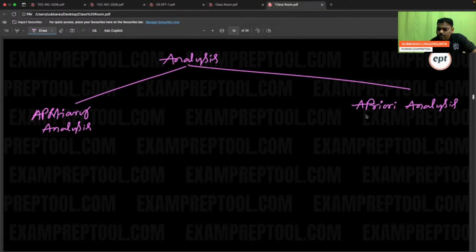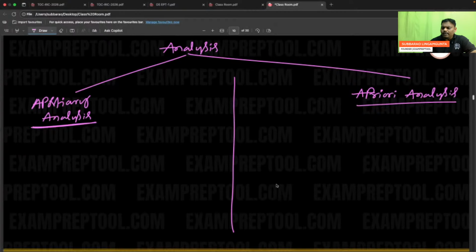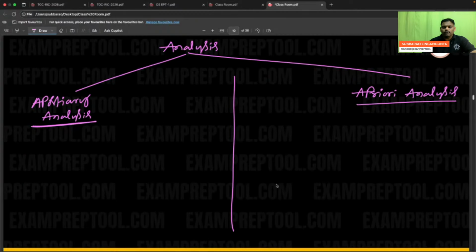Post theory analysis and priori analysis. The analysis will be of two types: post theory analysis and priori analysis. Be careful with this also. Some theory is left out, and afterwards there are so many numerical problems.